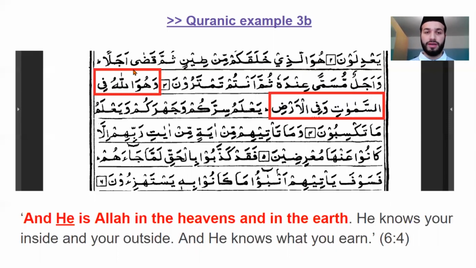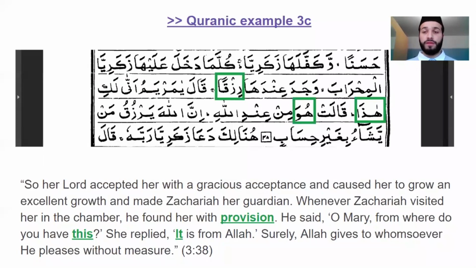We don't say "there is" in Arabic. So, "and He is Allah in the heavens and in the earth." Alhamdulillah, our vocabulary is developing. We're able to translate longer phrases now. The third example is the one we looked at before to explain the neuter gender point, grammatical gender in Arabic.